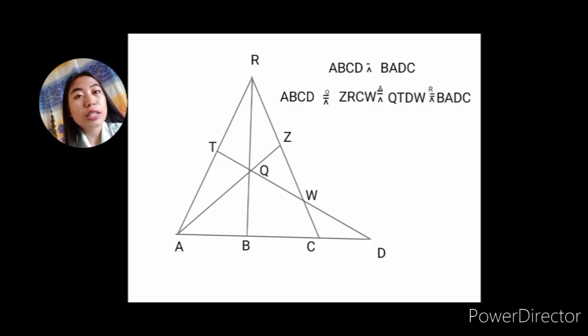The goal is to interchange. C passes to W, then we have to write the letter D. QTDW and BADC are related by a perspectivity centered at R. In terms of perspectivities, from ABCD to ZRCW to QTDW to BADC.